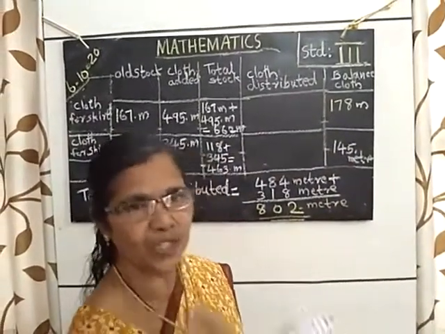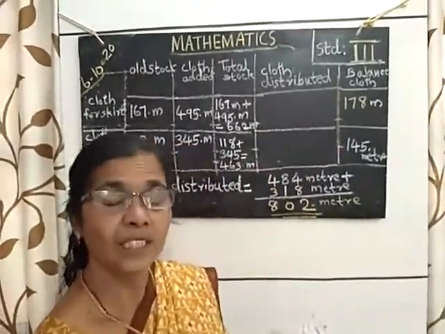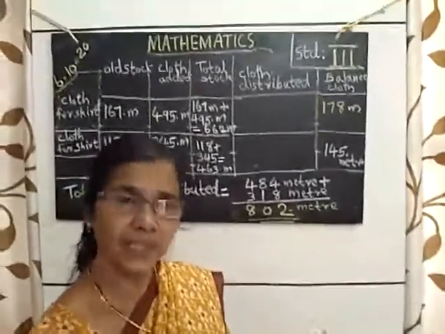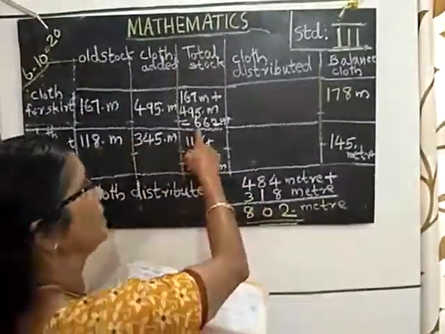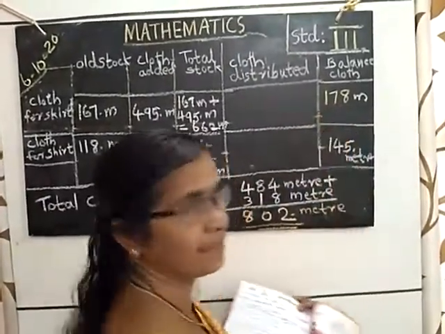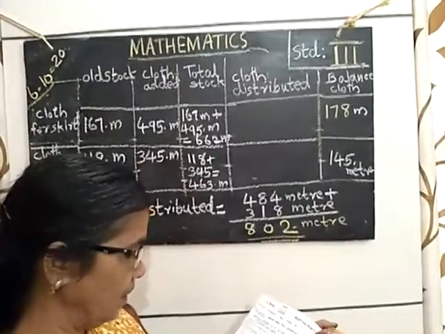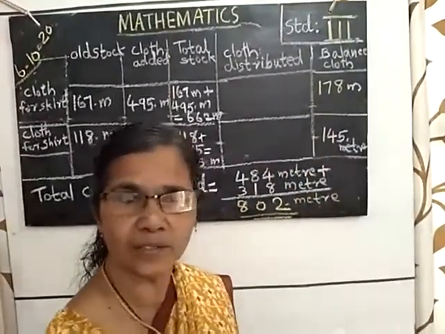Then we have to find out how much cloth was distributed. Total stock 662 meters. Then the balance after distribution is given, 178 meters. How to find out?